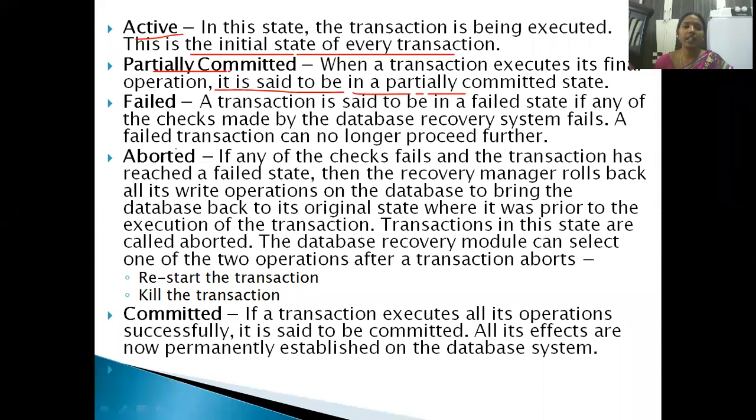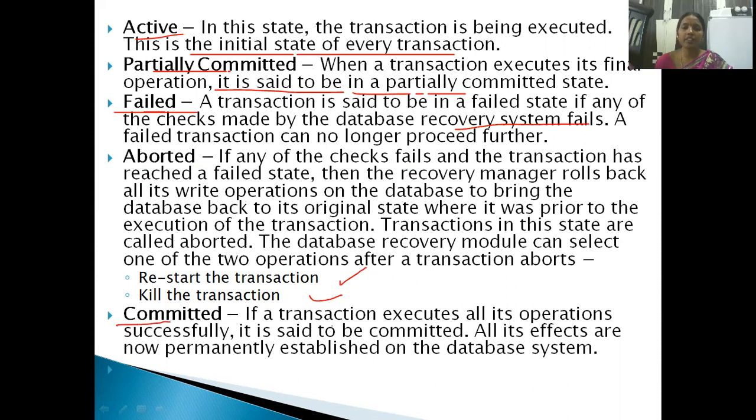Next we have failed. When you say failed, any failure may occur, maybe the database system fails. The system may fail, or a power failure may occur, or some software failure occurs. Due to that, the failed state occurs. After failed state, what do we have? Aborted. From aborted, we again have 2 options, restart and kill. Restart means start the transaction again from the first. The other way is to cancel everything and start again from the first. There are 2 things in the aborted state.